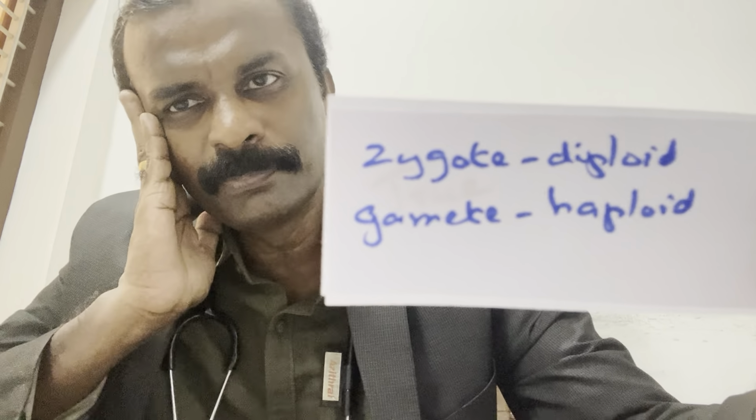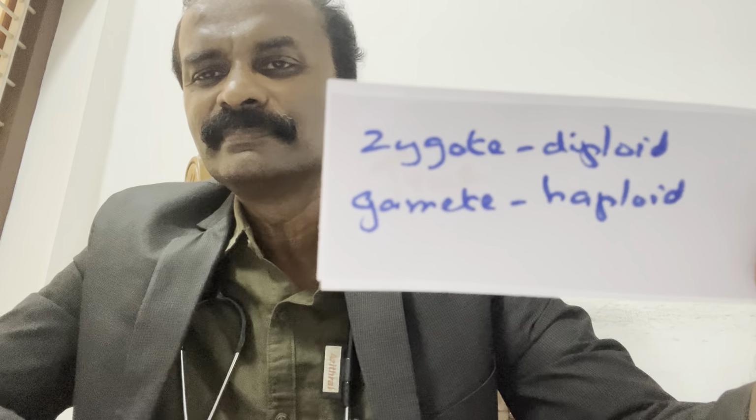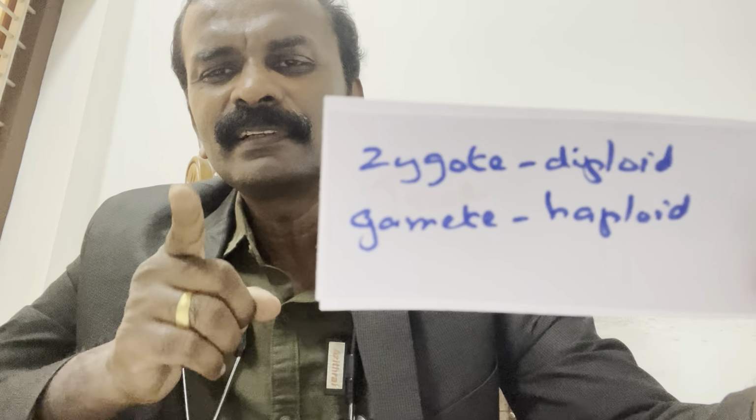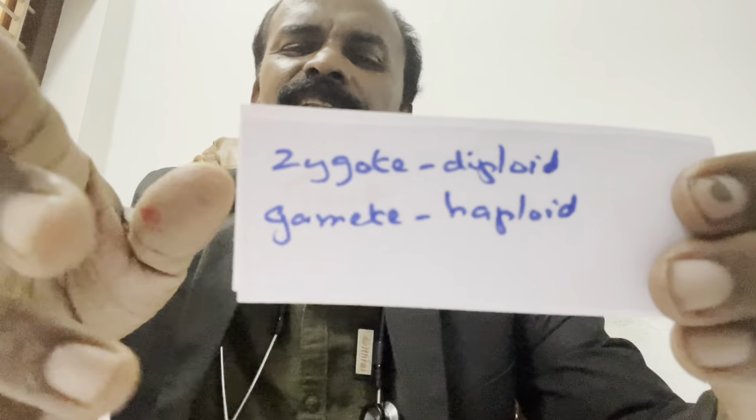Even in deep sleep, you must memorize this. No confusion. Repeated MCQ. Zygote is diploid and gamete is haploid is a true statement.